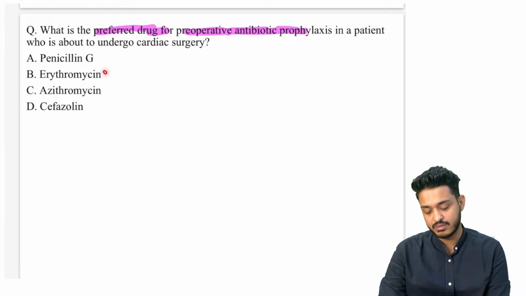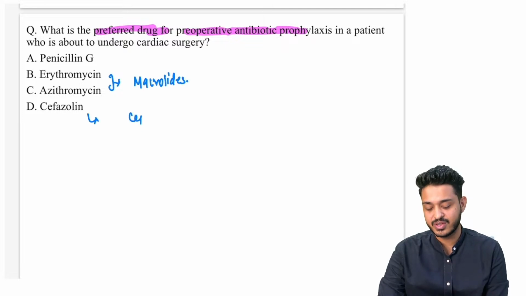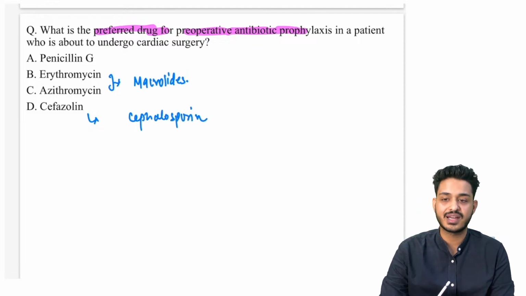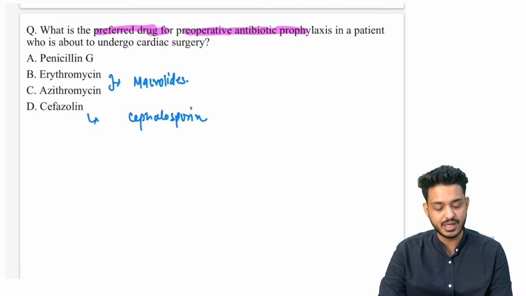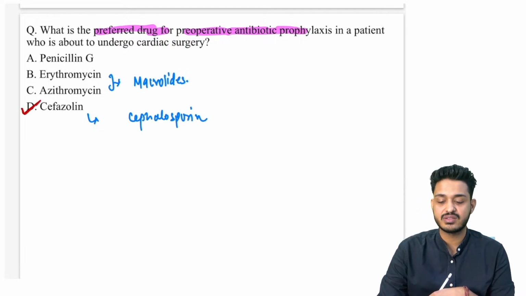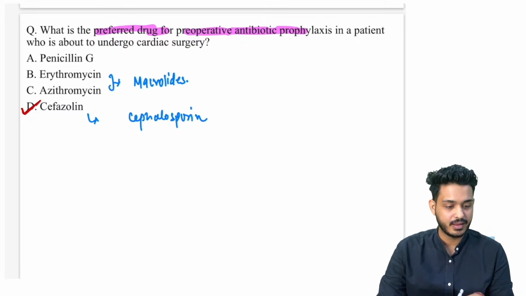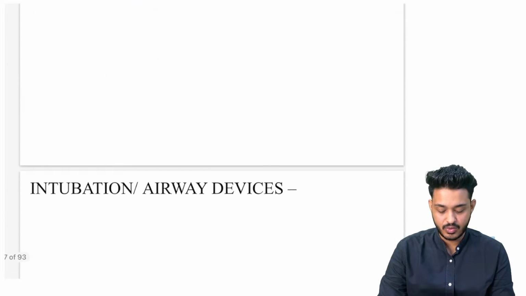Second, we have erythromycin or azithromycin, both of them are what? They are macrolides. And this cefazolin is going to be your cephalosporin, and we always prefer third generation or second generation cephalosporin for this particular purpose. So the drug of choice in this particular case is going to be cefazolin, a broad spectrum antibiotic. Then very good, guys. Okay, now where has our patient reached?